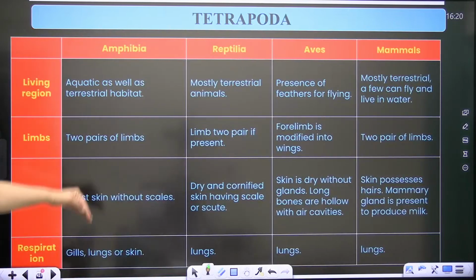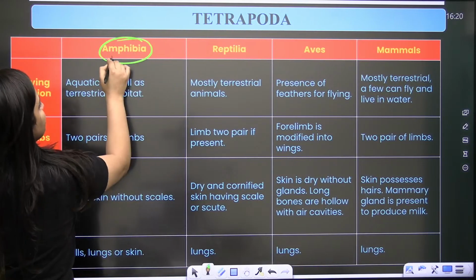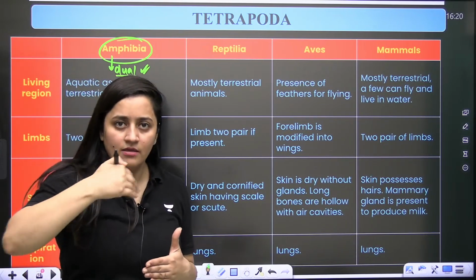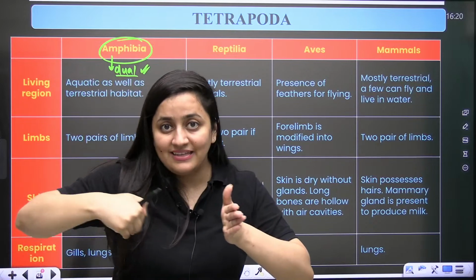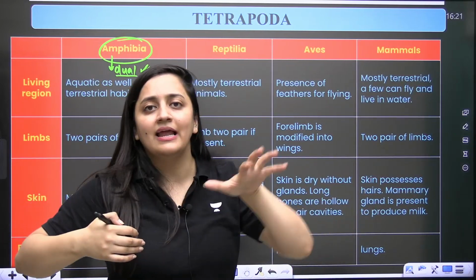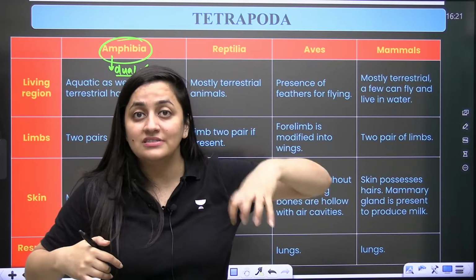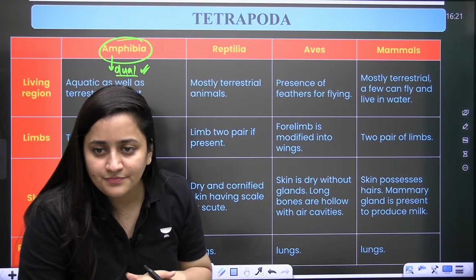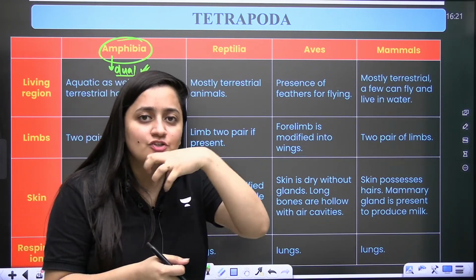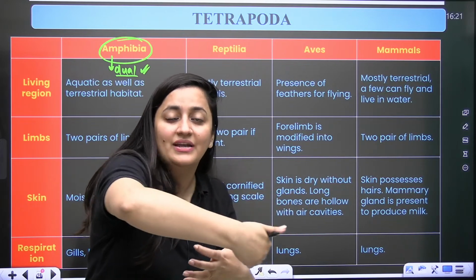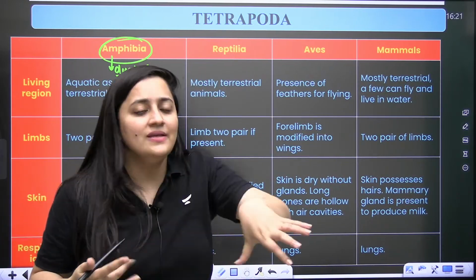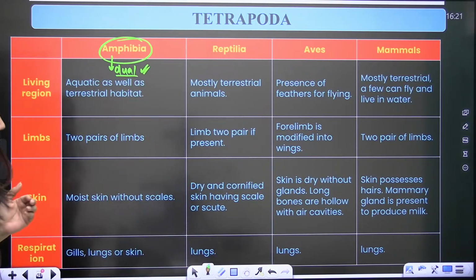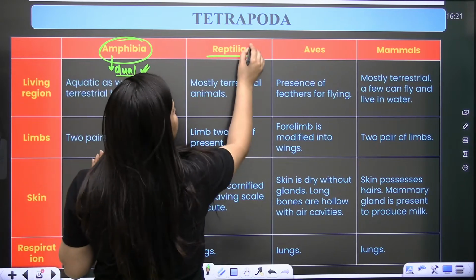Next are tetrapods, where we talk about the amphibians first. Amphi means dual. Fishes are aquatic, and now animals are evolving, taking a step towards the land habitat, moving from water to land. Amphibians try to take a step towards land, but they are not totally land animals. They need water for sexual reproduction.